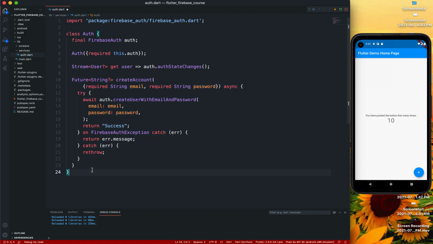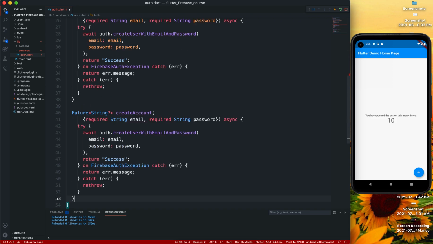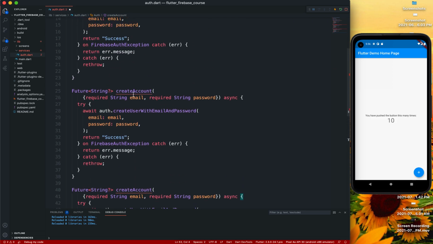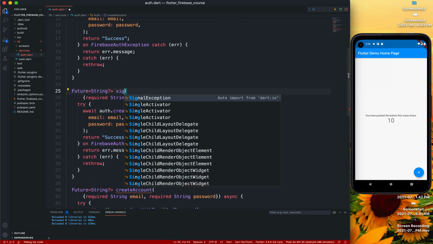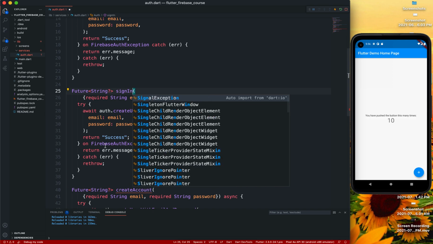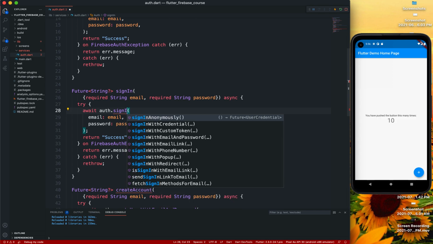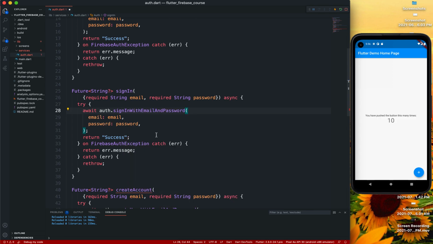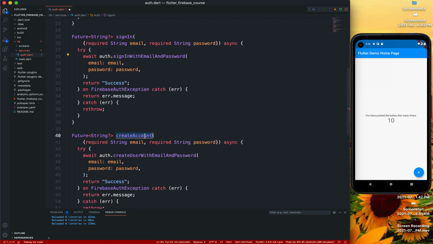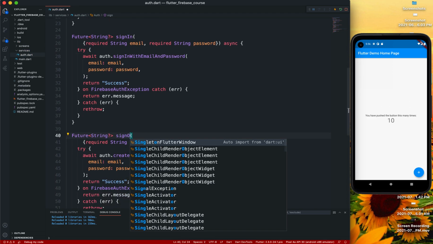Now I'll just copy this three times because all of them are going to be very similar. And instead of create account here, I'm going to do sign in with email and password, and sign out.